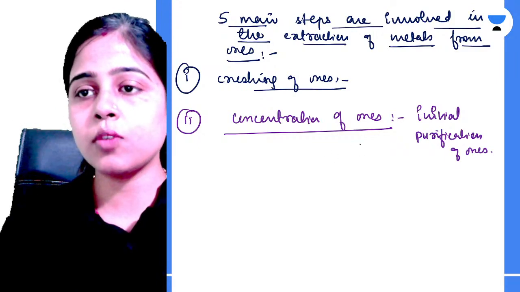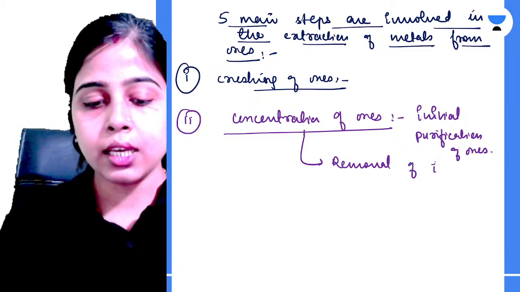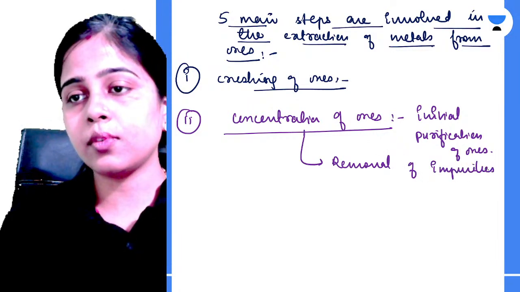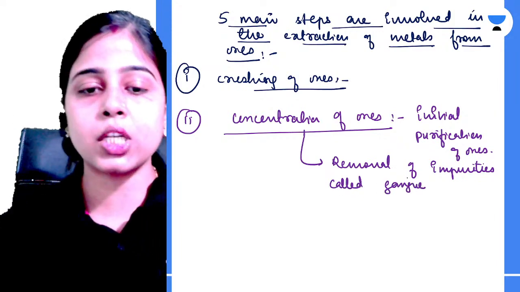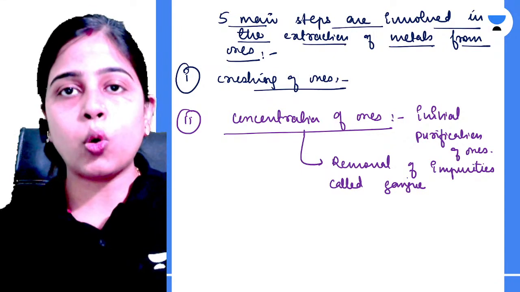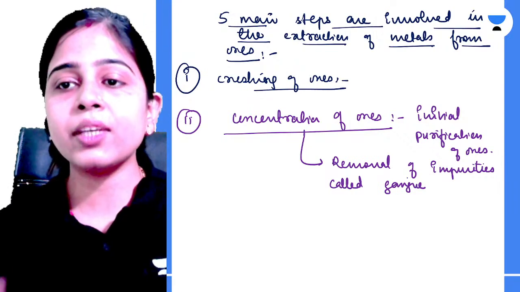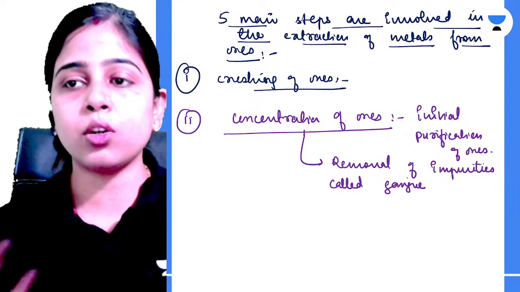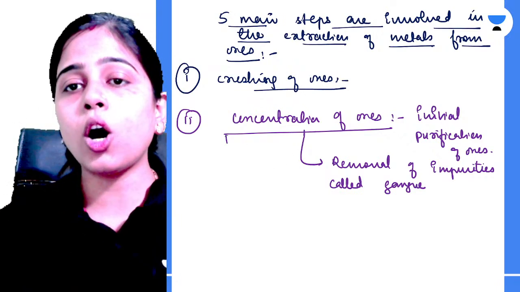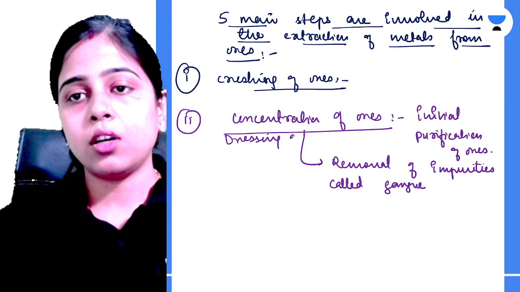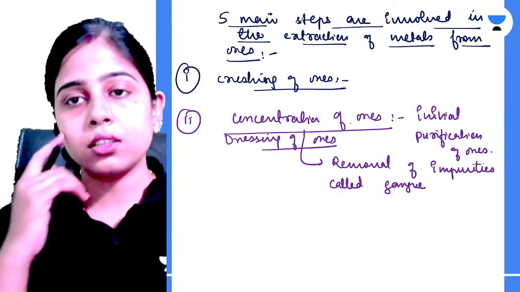So initial purification of ores, or removal of impurities called gangue. All of you must know that the impurities which are present inside the ores along with your metals are known as gangue or matrix. When we remove that gangue or those impurities from the ores, initial purification is done. That process is known by the name of concentration, or you can call it dressing of ores. Is it clear, everyone? Okay.